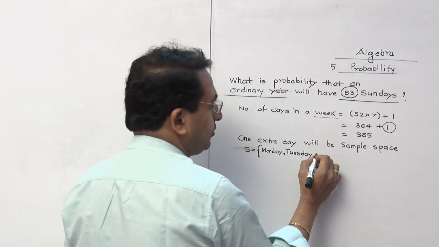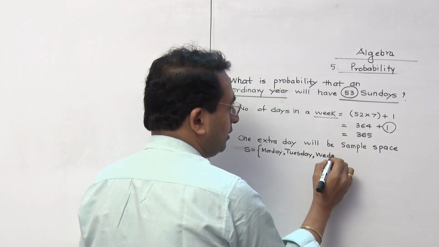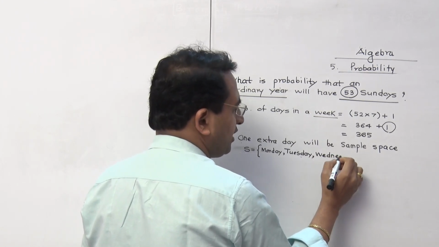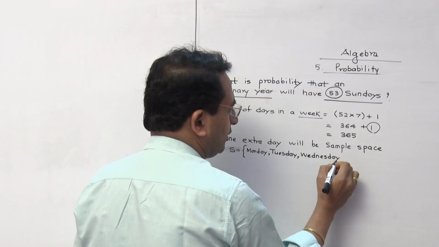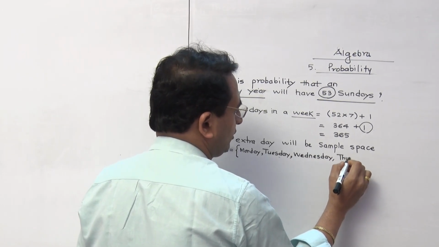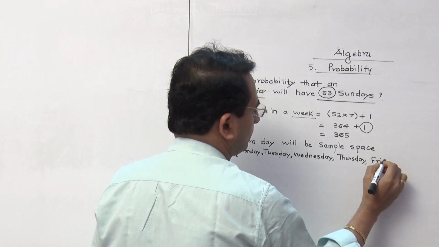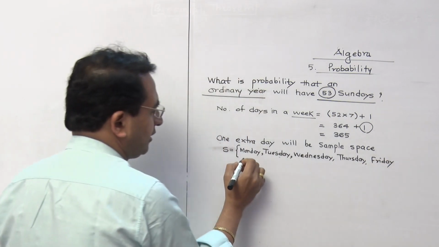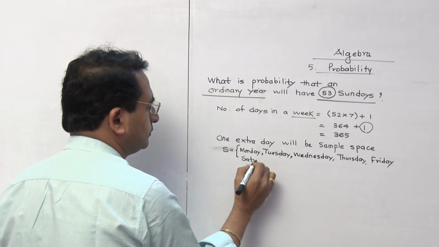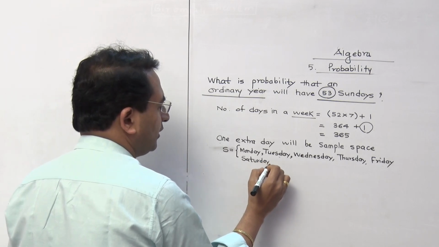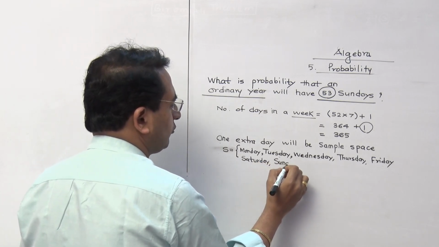Then it can be Monday, Tuesday, Wednesday, that can be Thursday also, that can be Friday, that can be Saturday, or that can be Sunday also.